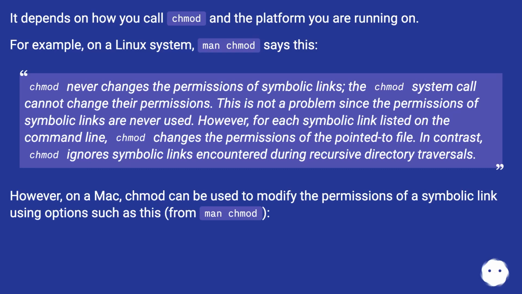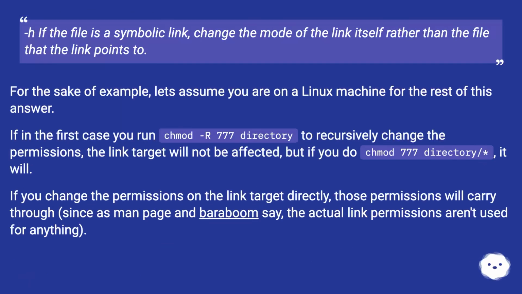However, on a Mac, chmod can be used to modify the permissions of a symbolic link using options such as this, from man chmod: if the file is a symbolic link, change the mode of the link itself rather than the file that the link points to. For the sake of example, let's assume you are on a Linux machine for the rest of this answer.